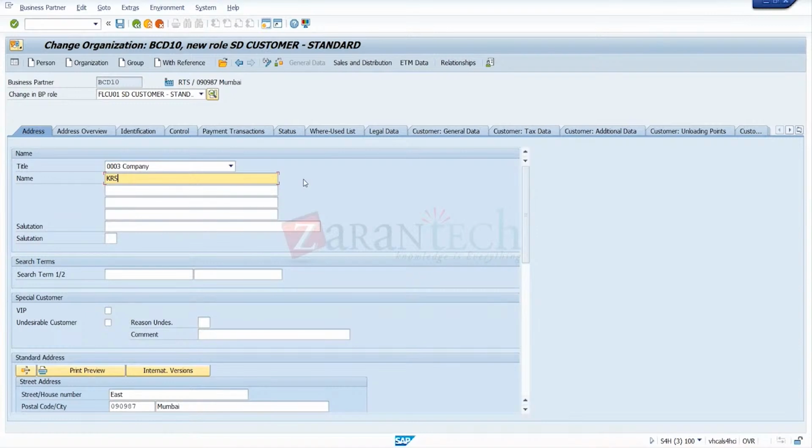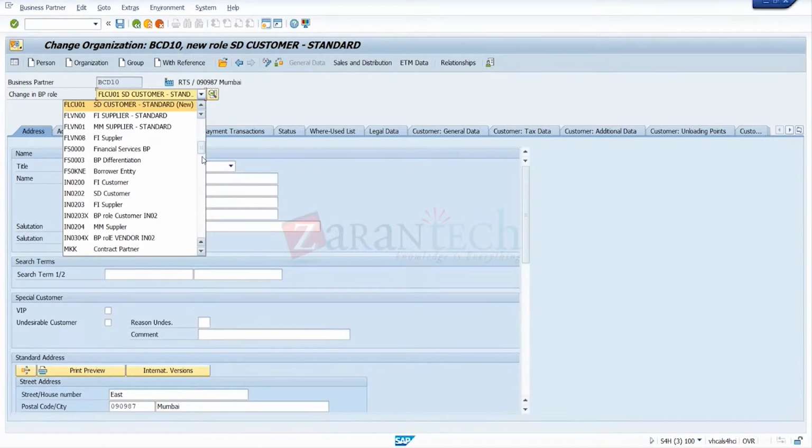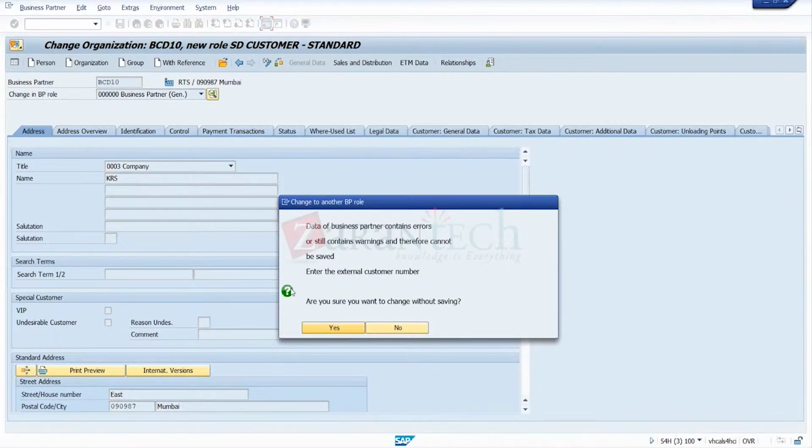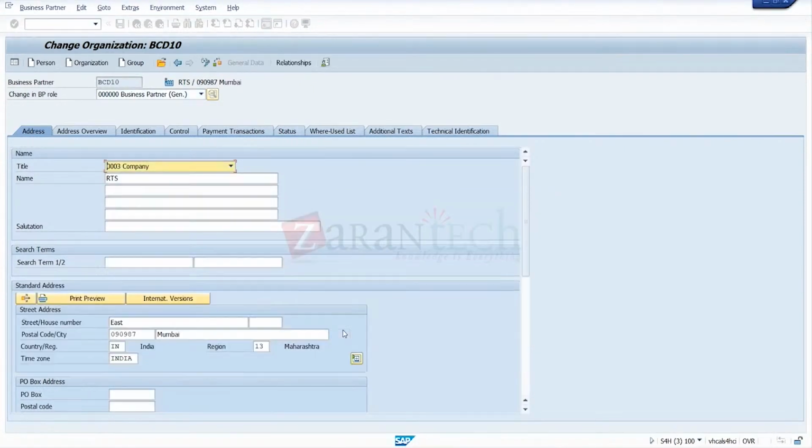Change the name now. Again change the role to general role. That'll be the same KRS only. Okay, so no, it's not changing. So the first step is make it general role, then change the role to customer role as well as customer finance role.